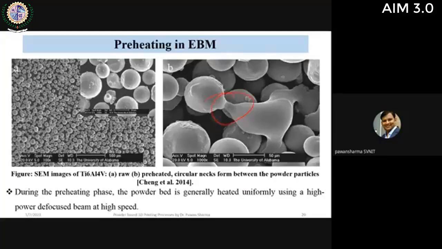Due to this initial bonding, the powder particles now support each other. So as soon as the electron beam strikes the surface, there will be no spread, because there is a small bond between the powder particles, which prevents the powder from spreading out. You can see this is the effect of preheating in the EBM process.